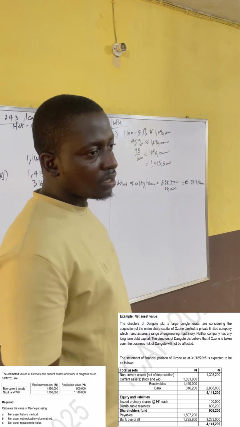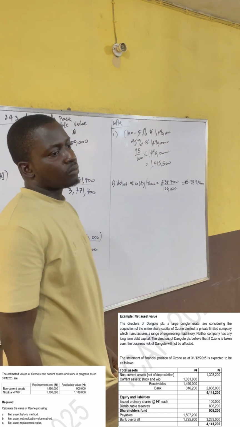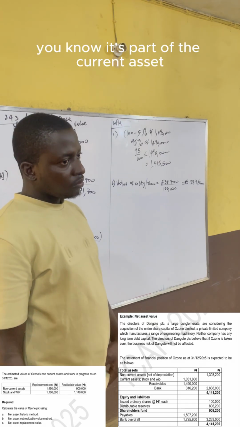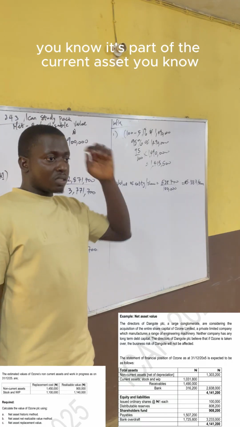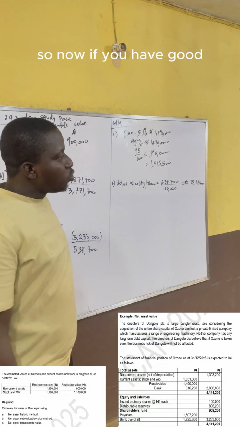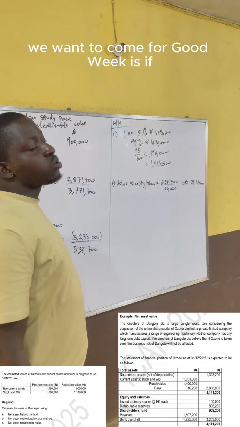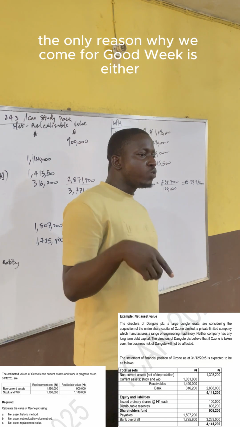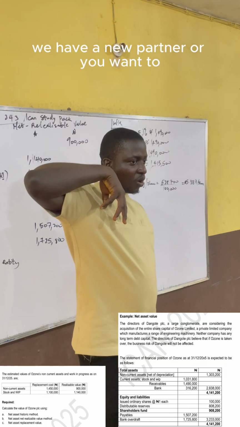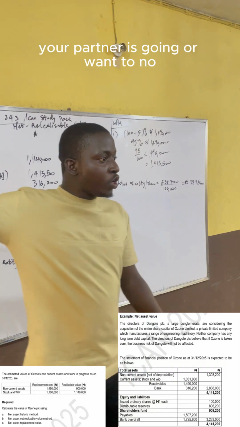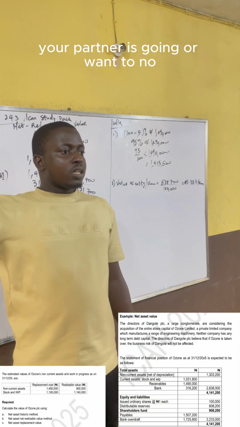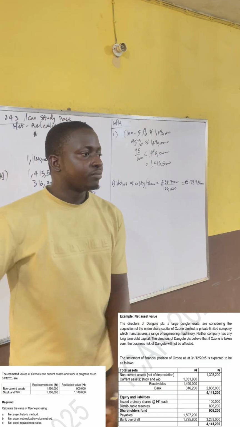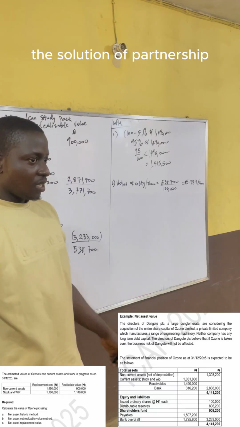So using this method, let's say you have something like goodwill. You know it's part of non-current assets. The reason why we account for goodwill is if, when we are doing partnership, we have a new partner, or a partner is going, or dissolution of partnership.